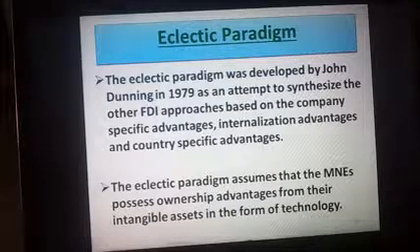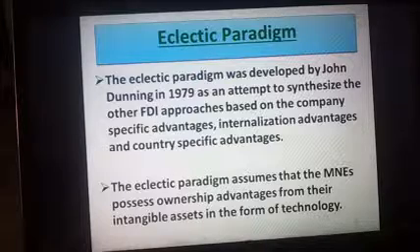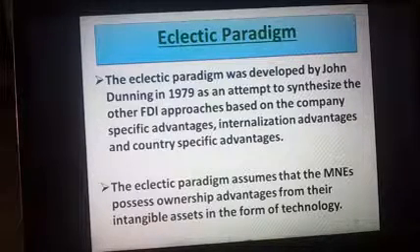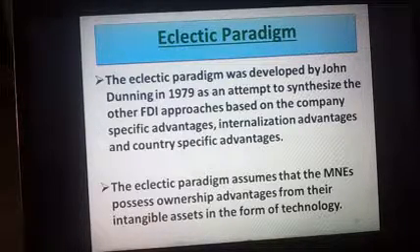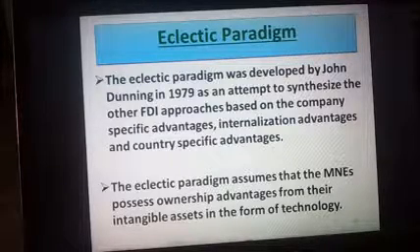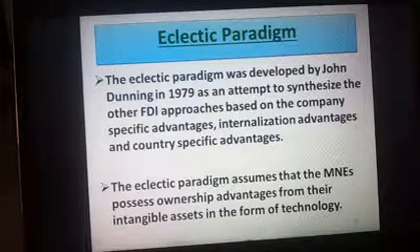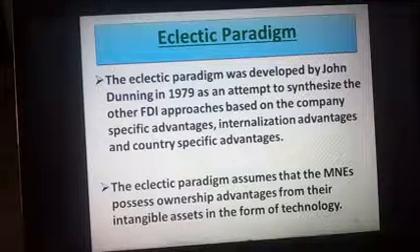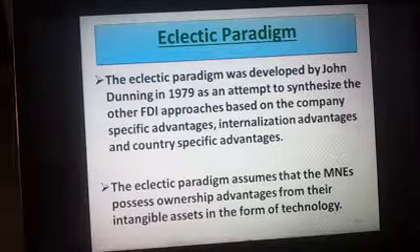This is a very important concept. Attempt to synthesize the other FDI, that is the foreign direct investment approaches, and these are based on company specific advantages. You can note it down. There are 3 advantages: company specific advantages, internalization advantages, and country specific advantages. These are very important for a company.